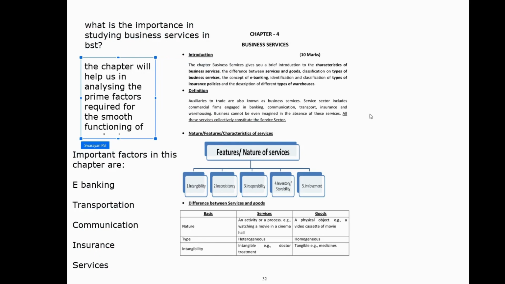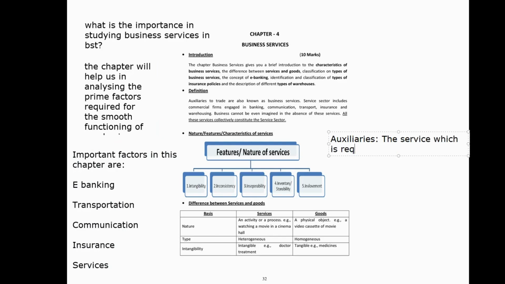What is the meaning of auxiliaries to trade? It means the service which is required to bring a product from its production center to the consumption center. That is, where it is getting produced, we are bringing the product from that manufacturing sector to the consumption sector, from where the consumers will ultimately get the product. So this is also one kind of service which is needed.